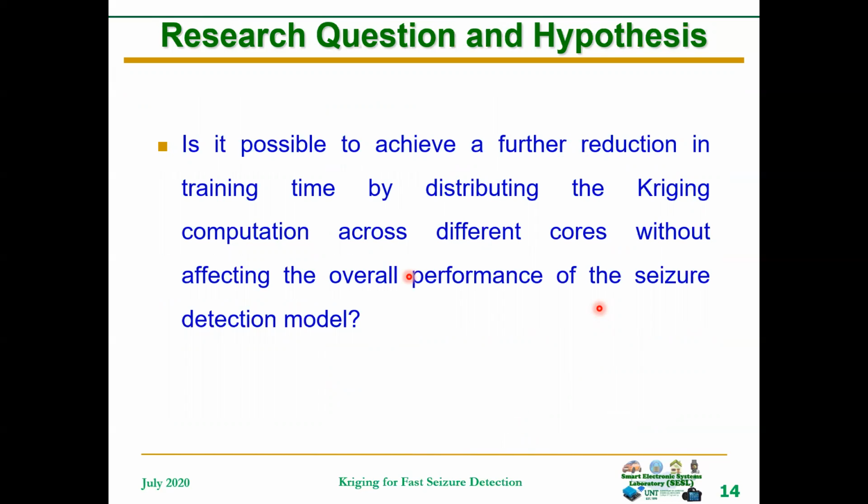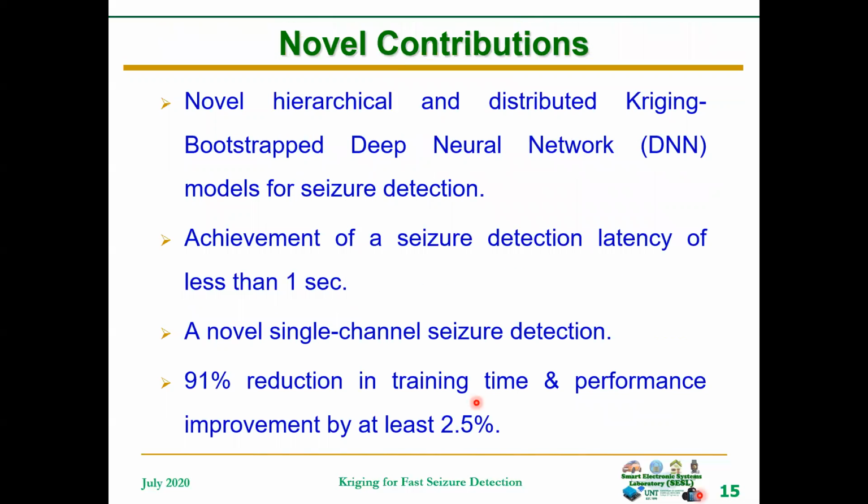Research question. The Kriging-Bootstrapped deep neural network seizure detection model that was prior to this work reduced the total training time by 75% compared to the ordinary deep neural network model. The major contributor to the reduction is the DNN. The Kriging time remains unchanged. Is it therefore possible to achieve a further reduction in training time by distributing the Kriging computation across different cores without affecting the overall performance of the seizure detection model?